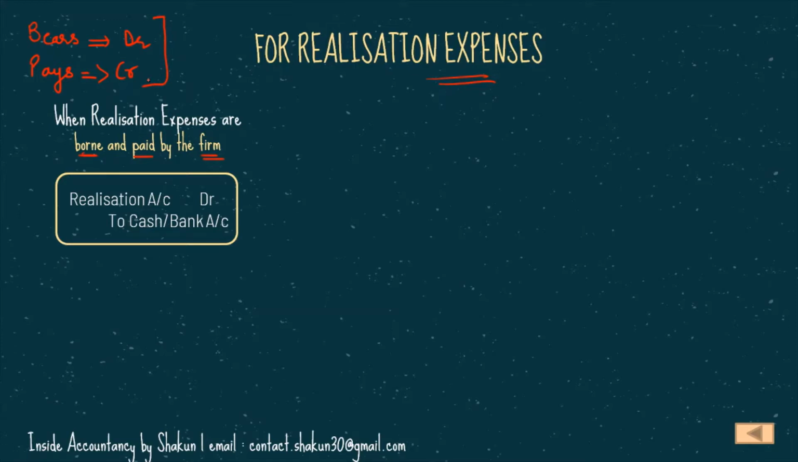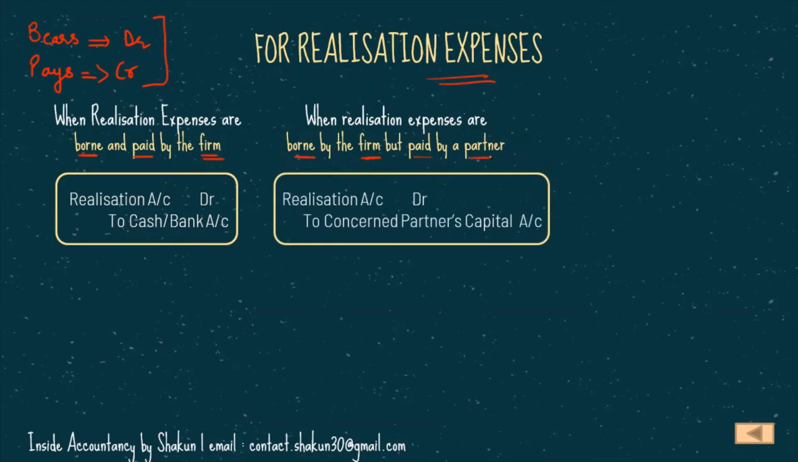The second case is when the realization expenses are borne by the firm but paid by the partner. Who's bearing it? The firm is bearing it. So obviously the firm's account, that is realization account, should be debited. And since it is paid by the partner, the concerned partner's capital account should be credited. Since the firm was bearing, realization is debited; partner is paying, partner is credited.